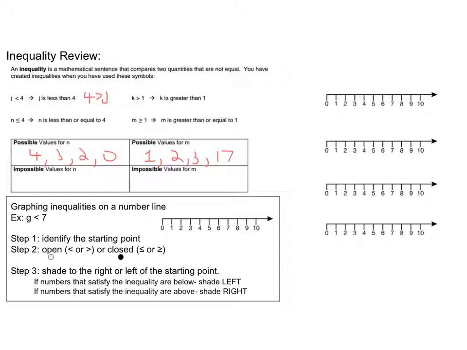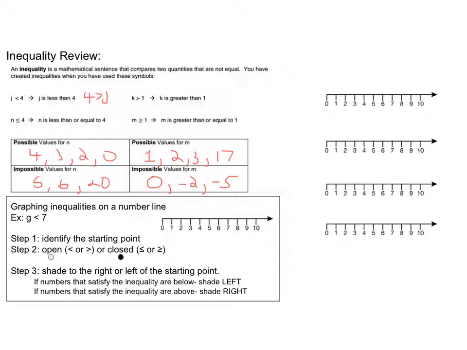All right. Impossible values for n. Well, n is less than or equal to 4, so some impossible values would be 5 and 6 and 20. And impossible values for m. Again, m is greater than or equal to 1, so 0 and some negative numbers would all be impossible because they are not greater than or equal to 1.